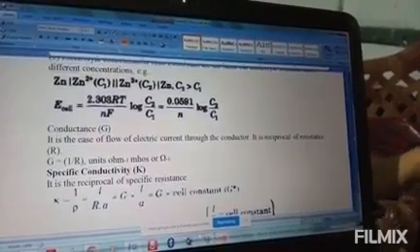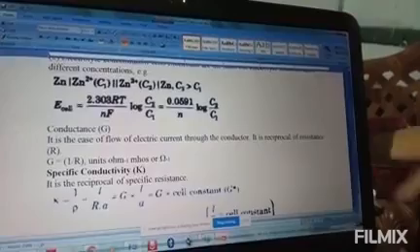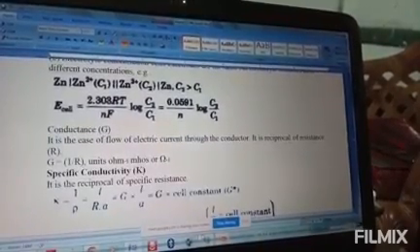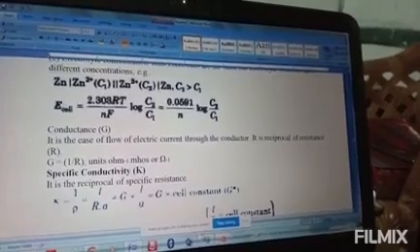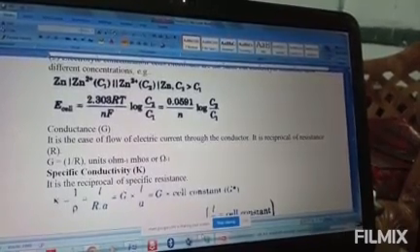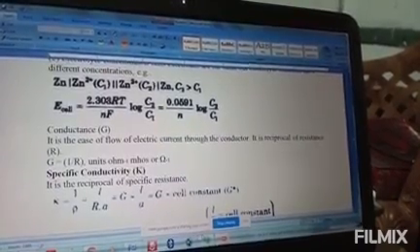Now in example 3.2, calculate the equilibrium constant for the reaction. Here copper solid plus 2 Ag plus gives Cu2 plus and 2 Ag. Here also you know that copper loses electrons, so copper will be the anode and Ag will be the cathode. Clear?